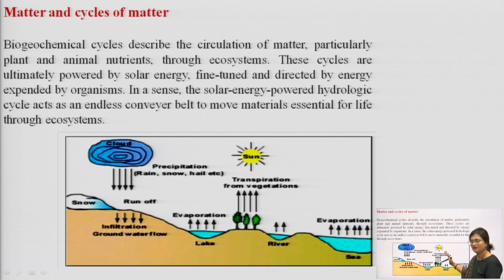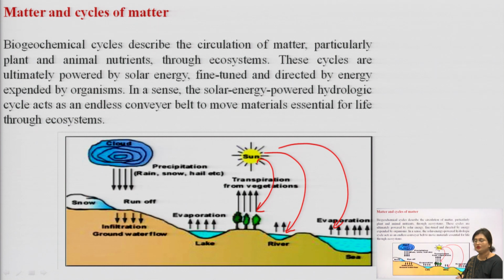That is, the water reaches the atmosphere again. Similarly, water from rivers in the form of moisture reaches the atmosphere due to the sun's heat. So, this is affecting transpiration, and this is affecting evaporation from rivers and evaporation from sea.